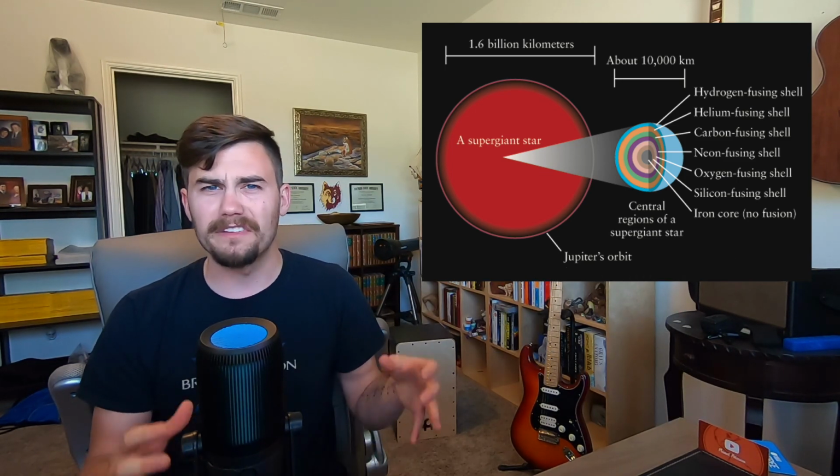That core is now so contracted that it has the potential to exceed the known laws of physics. The core will either become a neutron star or a black hole. I will explain those in more detail soon. But first we have to discuss what happens to the rest of the star.